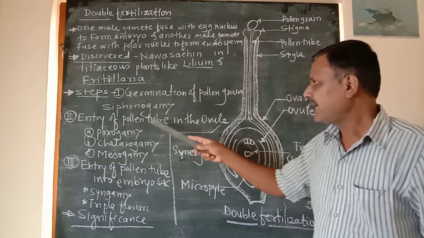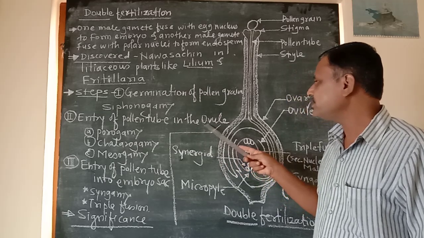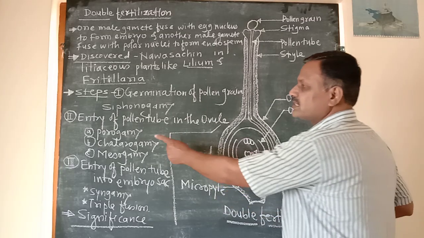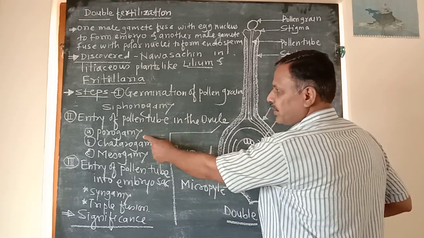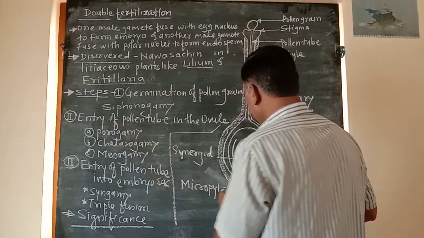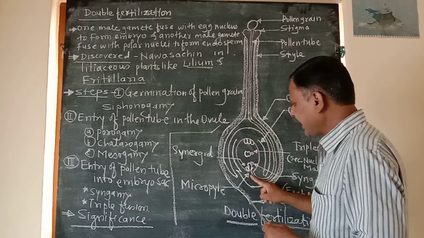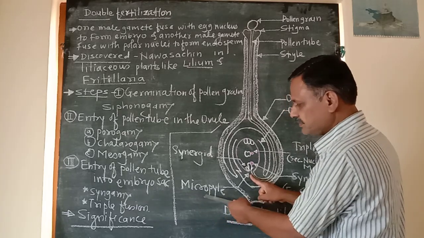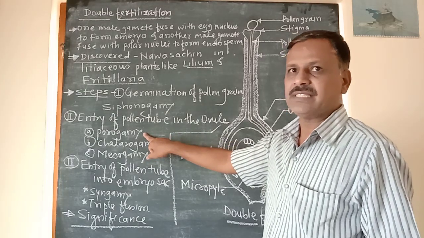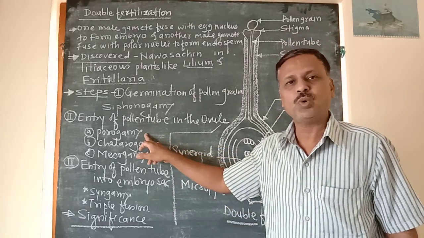When the pollen tube enters into the ovule through the micropyle, it is called porogamy. Micropyle is nothing but a small pore, and hence it is called porogamy.